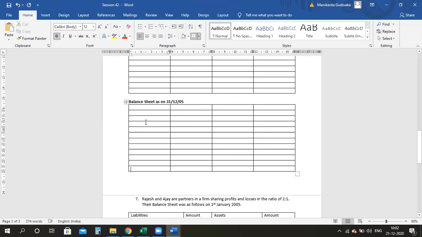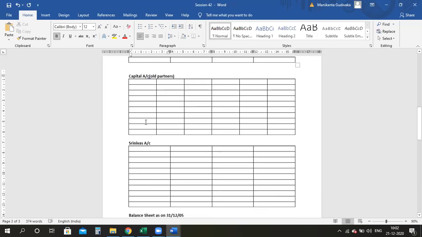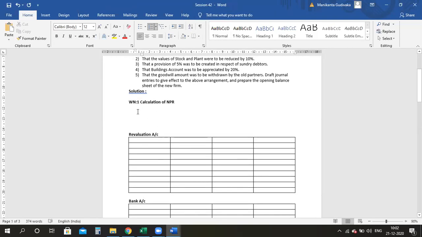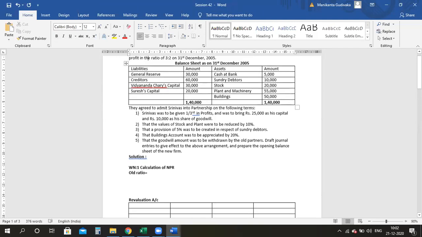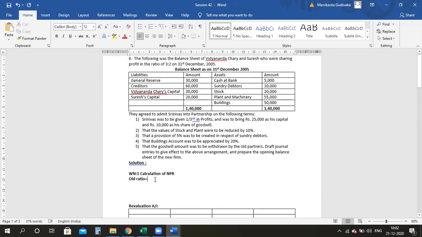So having said that, let me just start off with the main part. First I need to find out the new profit sharing ratio. Now guys, Srinivas, what is my old ratio? My old ratio is 3:2. So fine. I have Mr. Srinivas admitted as a new partner. Srinivas is admitted for 1/3 share. Yes or no?